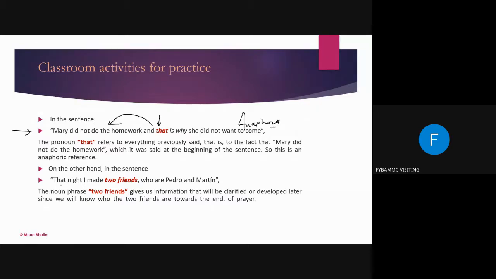Now, on the other hand, if you have a sentence, that night I made two friends. Now, two friends, which ones? The information is coming in the later part. So, that means it is cataphora. Understood? That means who are Pedro and Martin? The information about the two friends is given in the next part of this sentence. Is this clear?